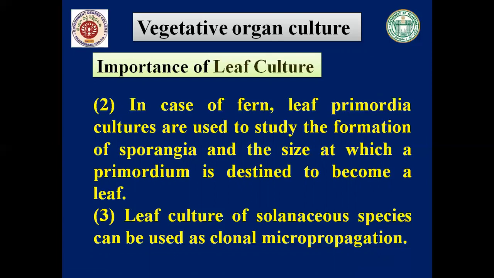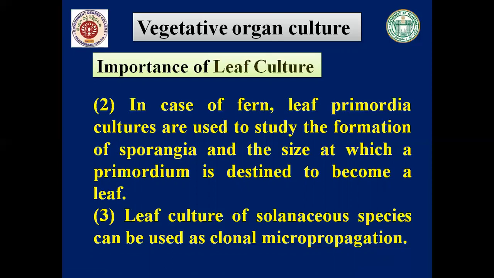So how are they used as a clonal micropropagation? Because young leaves of solanaceous species form numerous shoot buds instead of callus formation. When they are cultured on MS nutrient medium, that is Murashige and Skoog nutrient medium, with the plant hormones kinetin or BAP, any cytokinin, if one of the components is cytokinin.